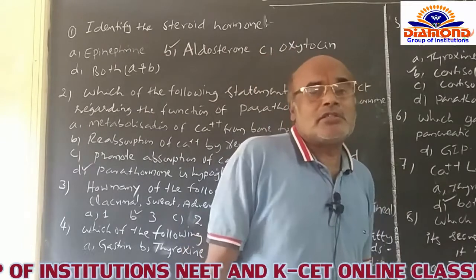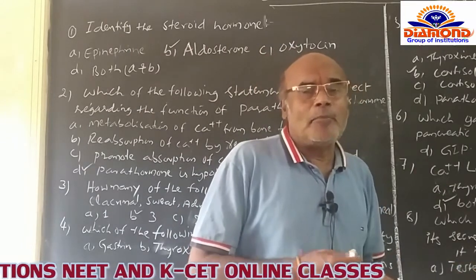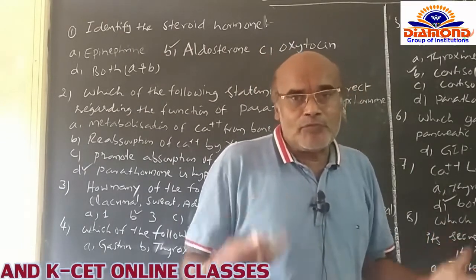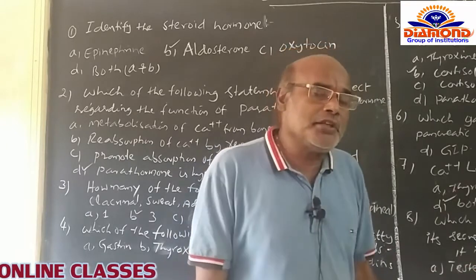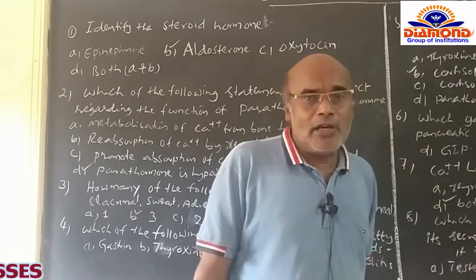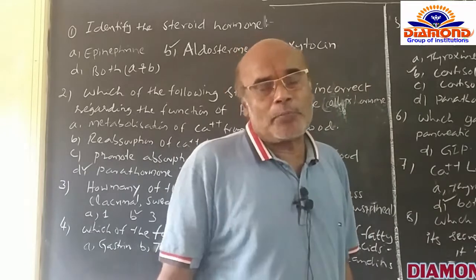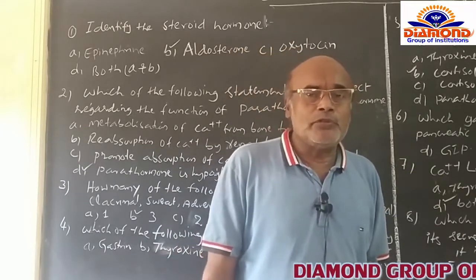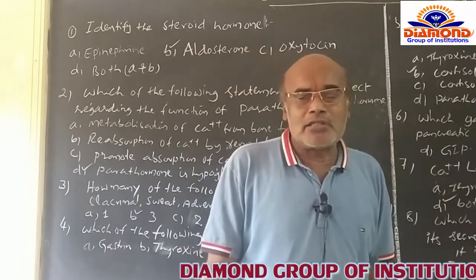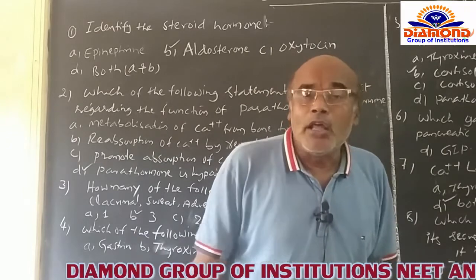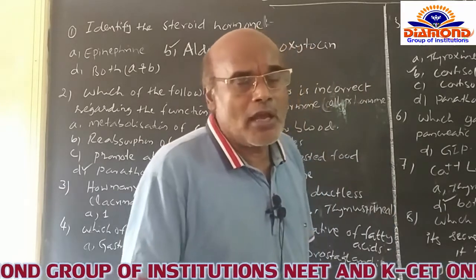Of course, this is also a function of parathormone, because if the calcium levels suddenly decrease, whatever calcium ions are present in the digested food, it can stimulate the stomach and small intestine to absorb the calcium ions into the body.